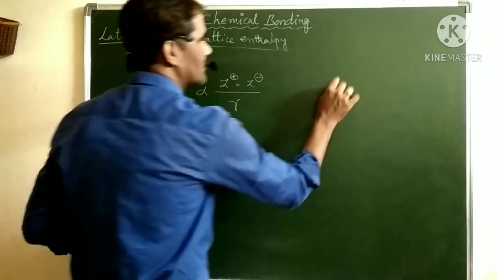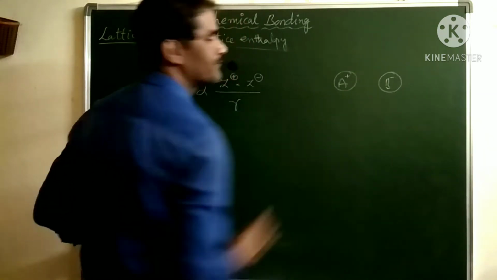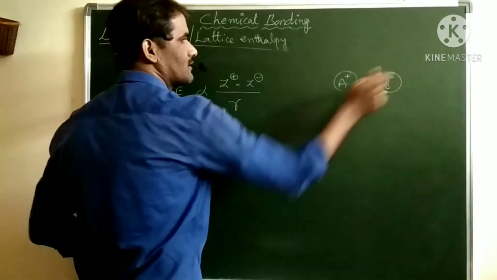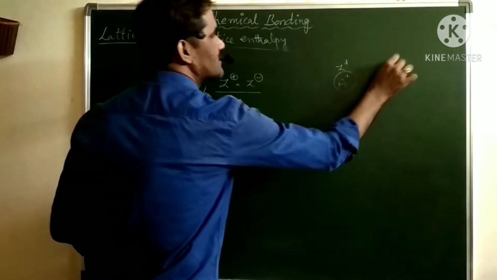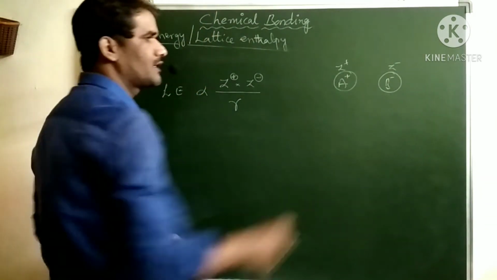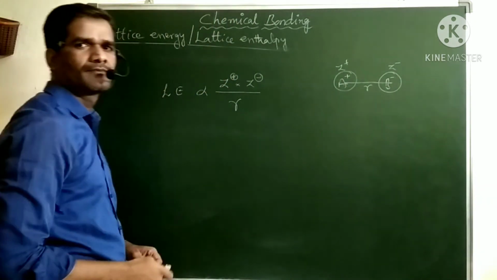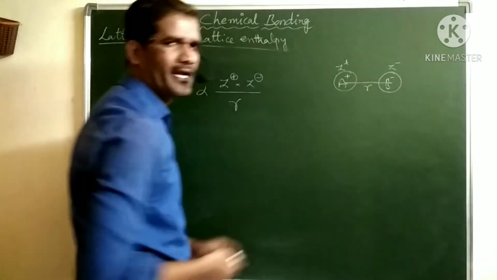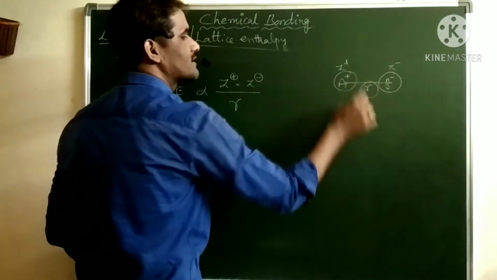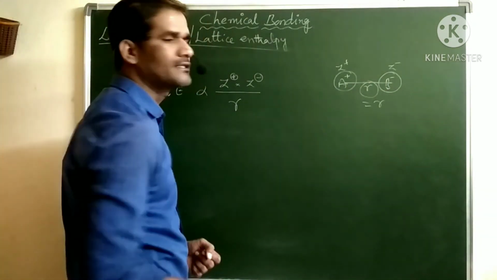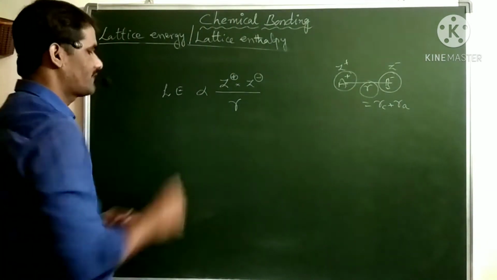Let us take one ionic compound like A+ and B-. The charges present on the two ions are Z+ and Z-. The internuclear distance between A and B, from here to here, is R. Generally they are present very close. In an ionic solid the ions are always very close to each other. So this internuclear distance we can take as the radius of the cation plus the radius of the anion. And this formula we can write like this.